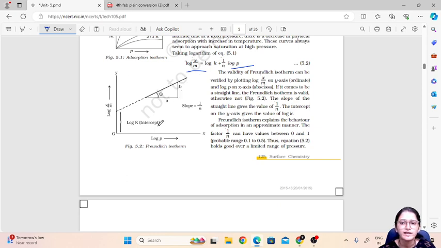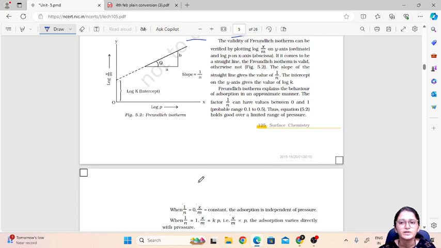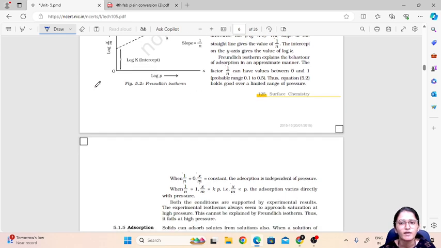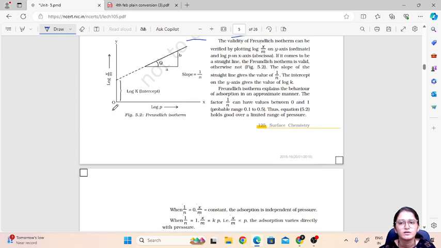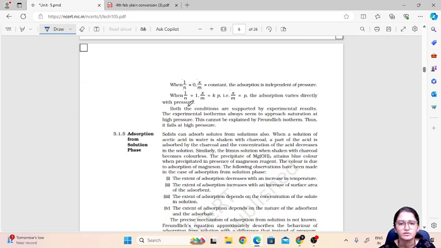The validity of this isotherm can be verified by plotting log(x/m) on the y-axis and log p on the x-axis. If it comes out to be a straight line, then the Freundlich isotherm is valid. That means in this graph it is valid, otherwise not. The slope of the straight line gives the value of 1/n, and the intercept on the y-axis has the value of log k. So it explains the behavior of adsorption in an approximate manner. The factor 1/n can have values between 0 and 1. So this is about the Freundlich isotherm.